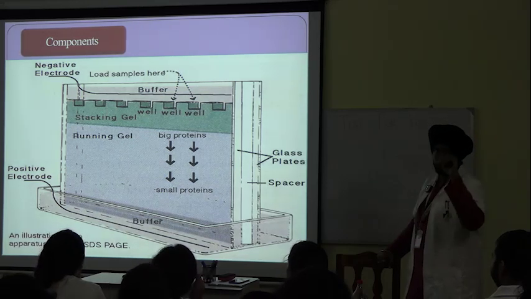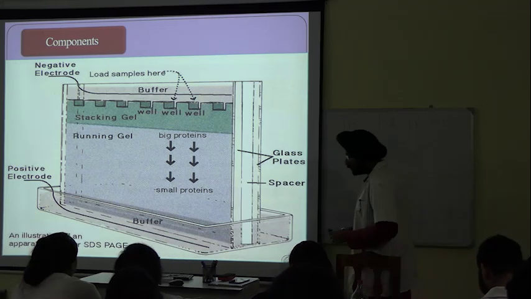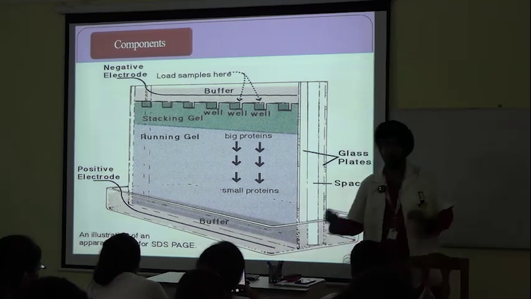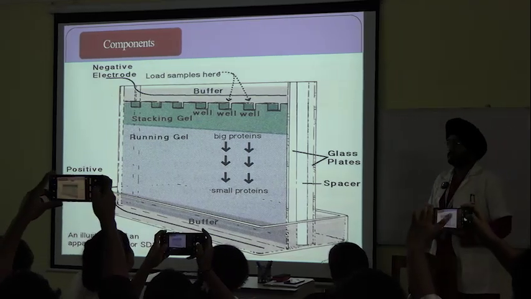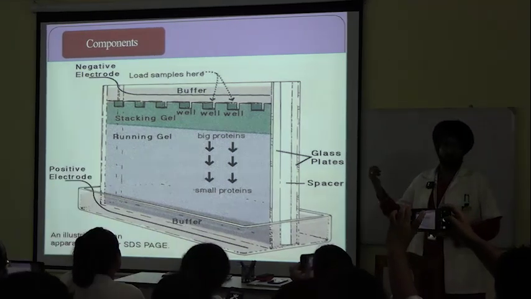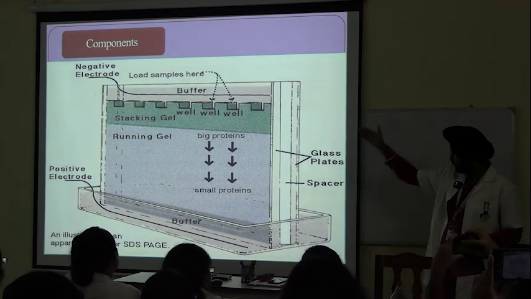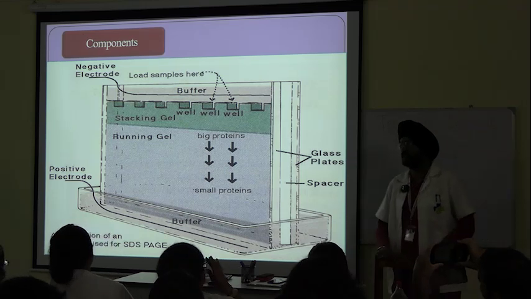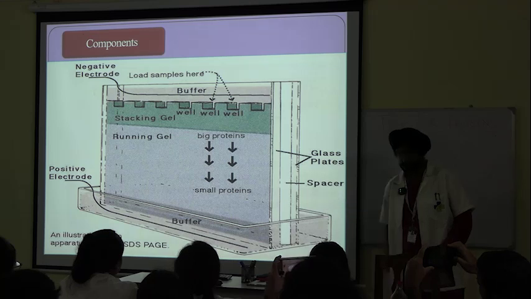This is the apparatus. Take a photo. Electrophoresis is also classified as horizontal and vertical. Horizontal was the one we have seen, like gel electrophoresis. The apparatus for gel electrophoresis was horizontal, and this one is vertical electrophoresis. So a vertical electrophoresis example is SDS PAGE.